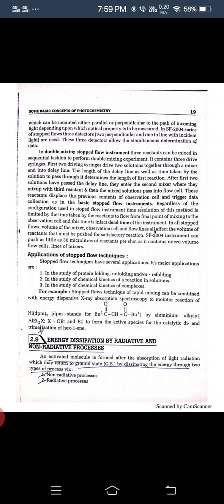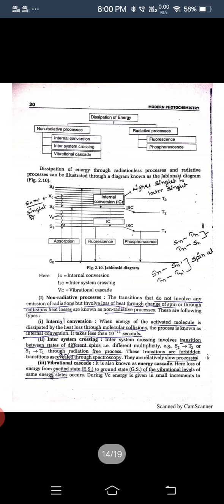Energy dissipation by radiative and non-radiative processes. An activated molecule is formed after the absorption of light irradiation, which may return to the ground state by dissipating the energy through two types: non-radiative and radiative.